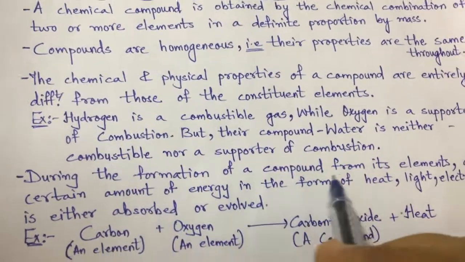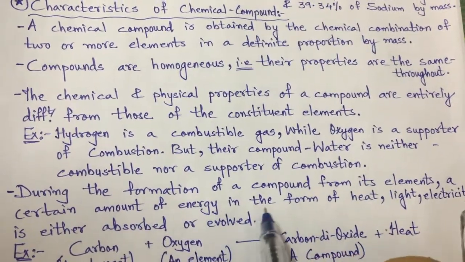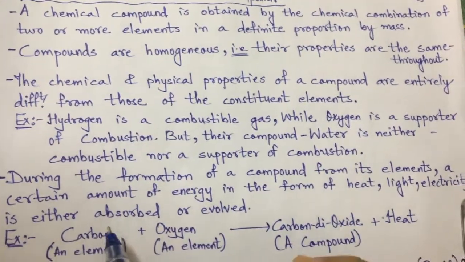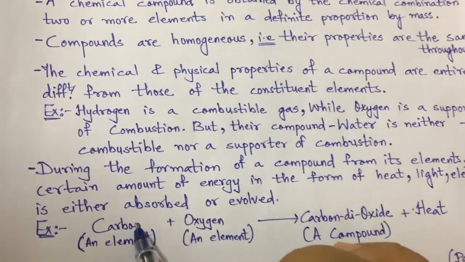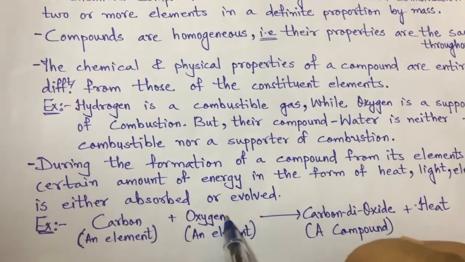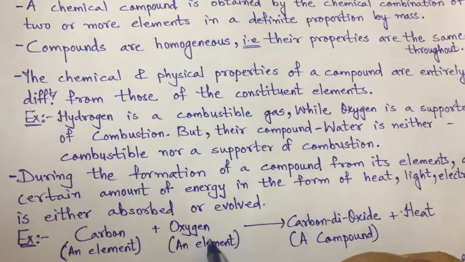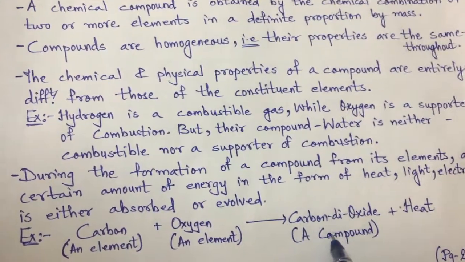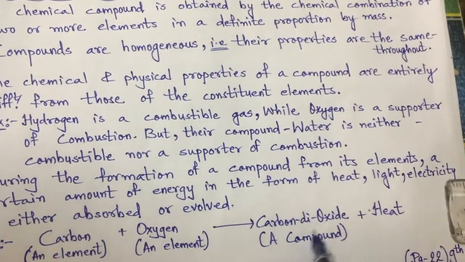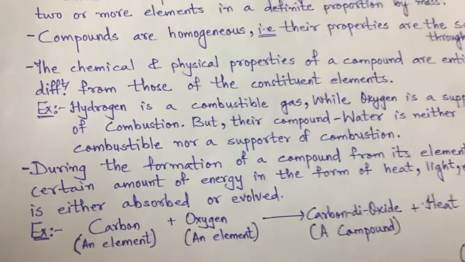During the formation of a compound from its elements, a certain amount of energy in the form of heat, light or electricity is either absorbed or evolved. Carbon plus oxygen. Carbon is an element, oxygen is an element. When both combine, they give a new product, carbon dioxide. It is a compound, and it releases energy in the form of heat.